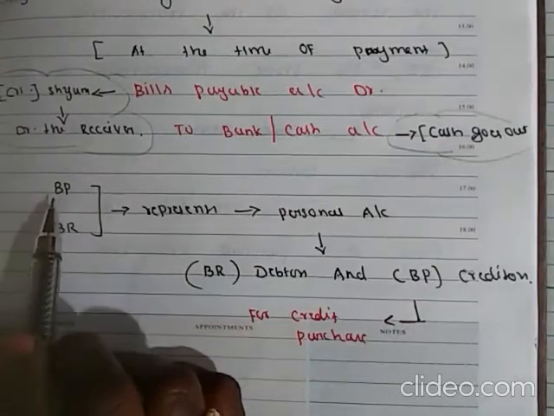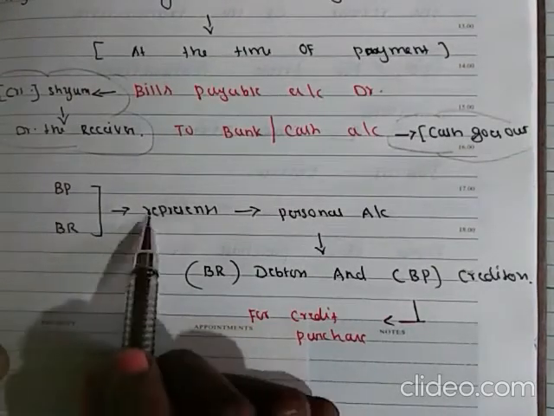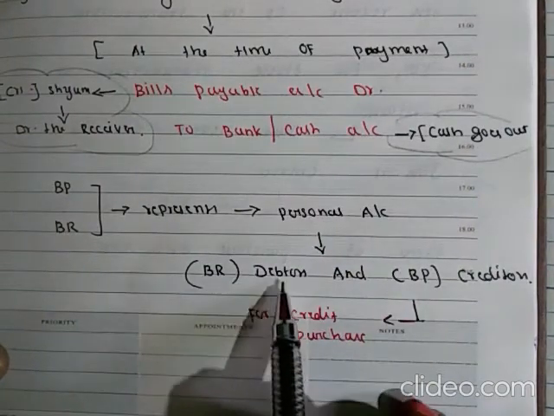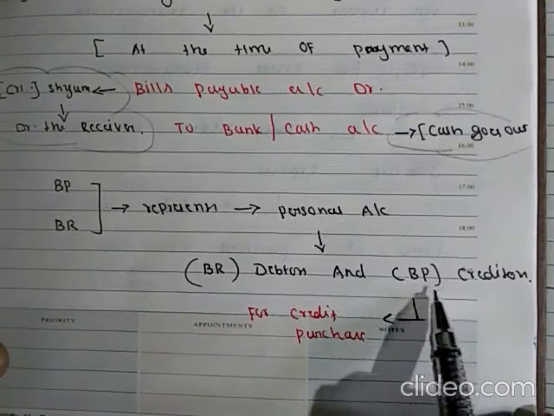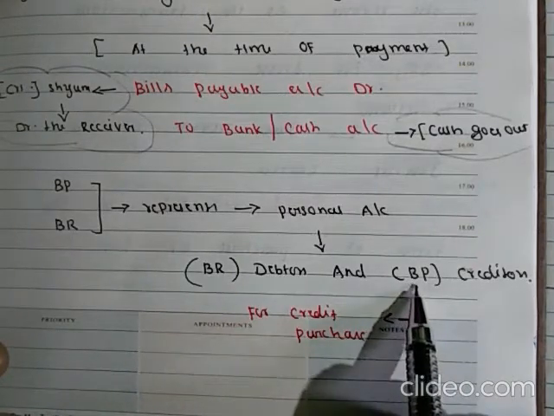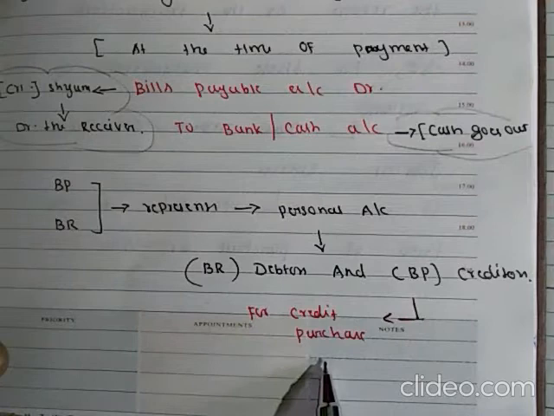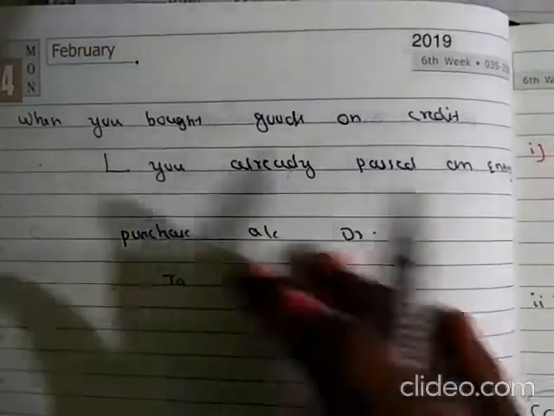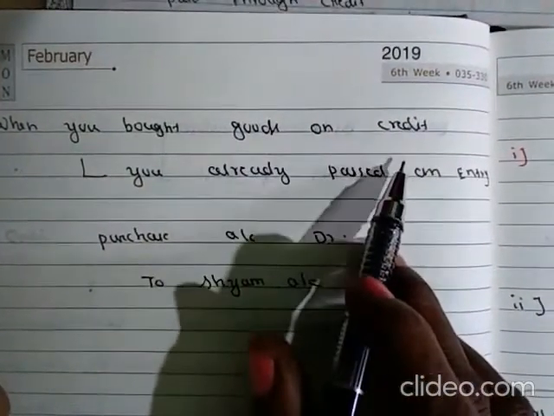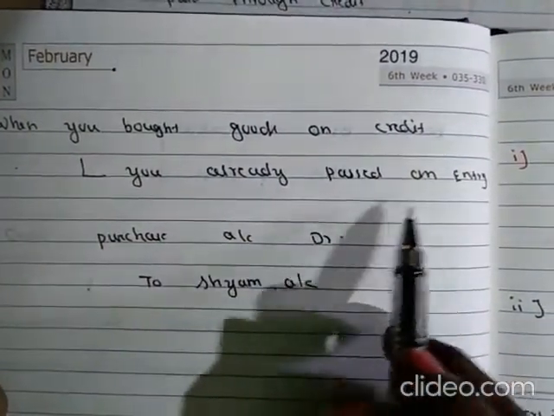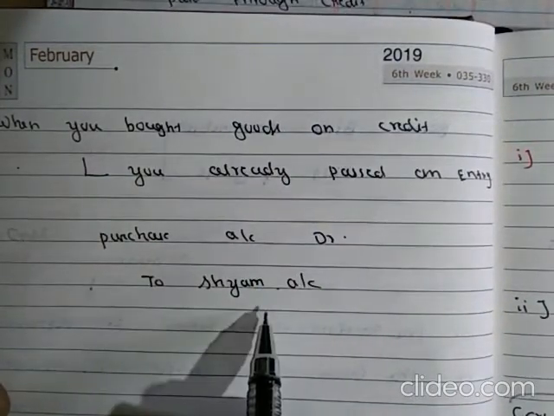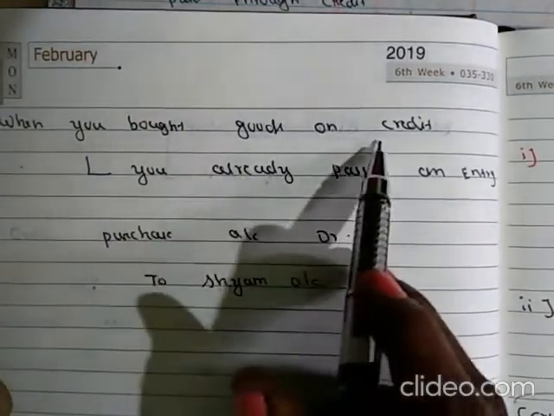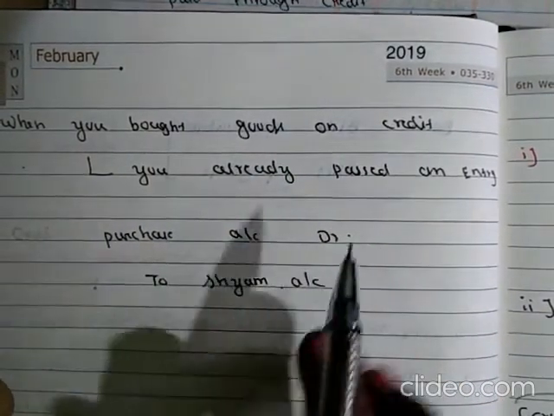So bills payable and bills receivable represent personal account only. That is, bills receivable represents debtors and bills payable represents creditors. Bills payable is drawn for credit purchase. When you bought goods on credit from Shyam, you already passed an entry: purchase account debit to Shyam account. So that entry is already passed. Now this should be reversed.